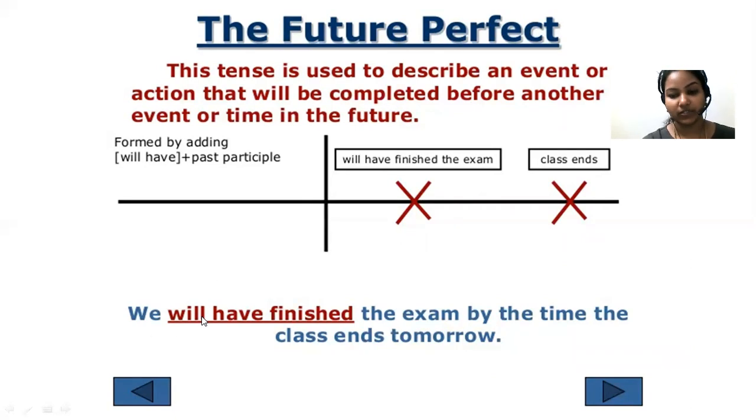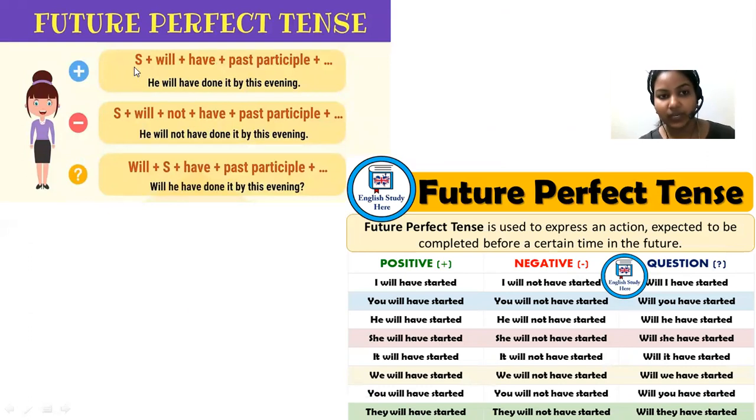How do you write the sentence here? First you write the subject, and will, because it is future tense. So you write will, have, and the participle form of verb. He will have done it by this evening. Because it is future, you write will and then have. If you want to write a negative sentence, you add not after will. He will not have done this by this evening. You include not between will and have.